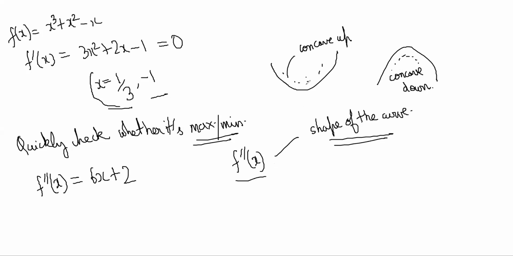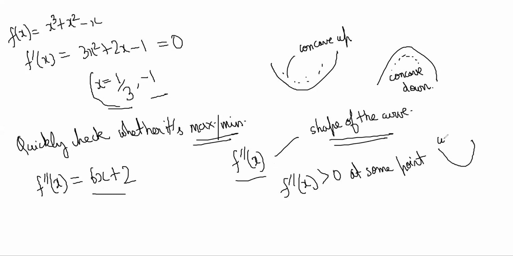So if the double derivative is greater than 0 at some point, then it is concave up. And if the double derivative is less than 0 at some point, then it is concave down.